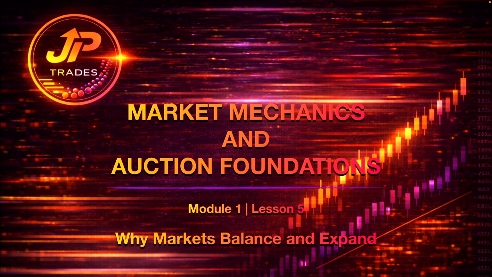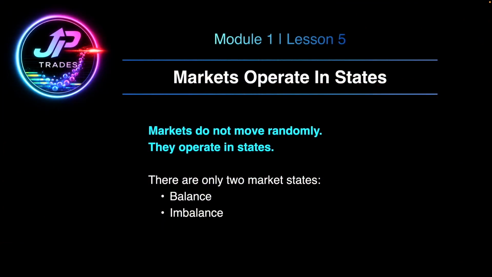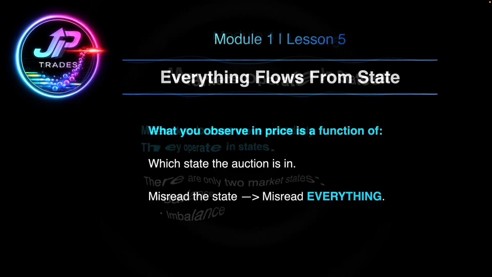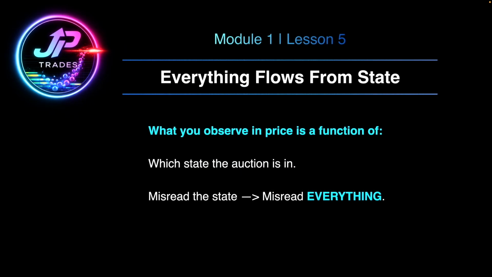Up to this point, we've established how price moves, who participates, and why effort does not automatically produce results. So in this lesson, we're going to place those mechanics into an environment now. Markets do not move randomly, they operate in market states. And there are only two states that matter: balance and imbalance. Everything you observe in price behavior is a function of which state the auction is currently in.